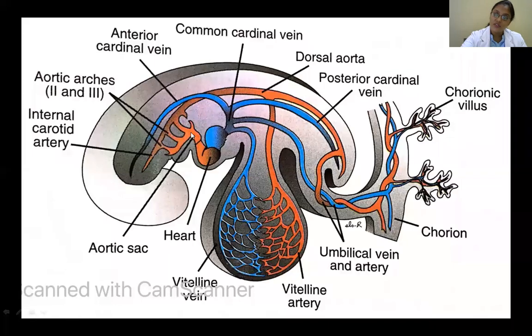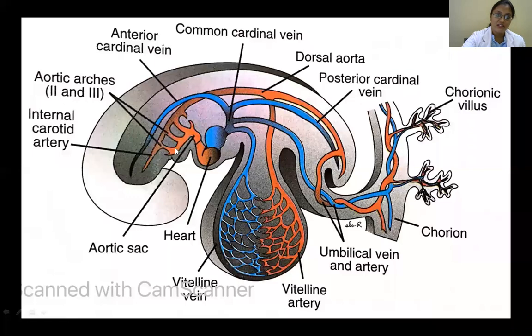So the distal part of the truncus arteriosus is dilated to form the aortic sac. And this aortic sac, initially, it will communicate with the dorsal aorta. So this is an important one, it contributes to your aorta. So when you've dissected, you have seen your thoracic aorta, then there's abdominal aorta. So that is this one.